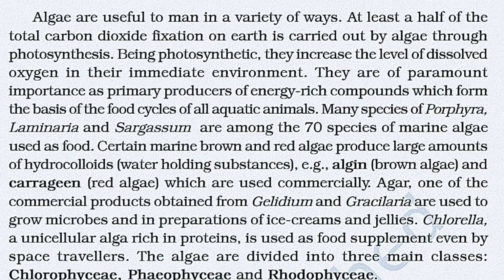Algae are useful to man in a variety of ways. At least half of the total carbon dioxide fixation on earth is carried out by algae through photosynthesis. Being photosynthetic, they increase the level of dissolved oxygen in their immediate environment. They are of paramount importance as primary producers of energy-rich compounds which form the basis of the food cycle of all aquatic animals. Many species of Porphyra, Laminaria and Sargassum are among the 70 species of marine algae used as food. Certain marine brown and red algae produce large amounts of hydrocolloids, that is water holding substances.